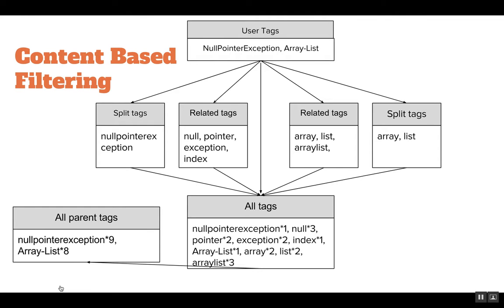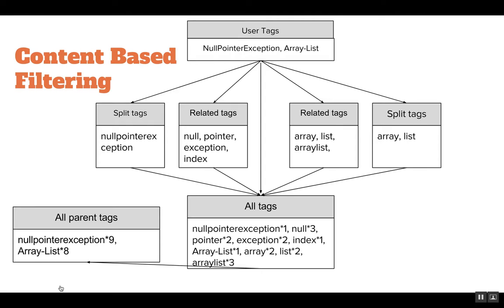So how did we use all of this that I just talked about? Okay, content-based filtering. What do we want? We want to get a proper set of TF-IDF scores for a particular document in relation to other question answer documents. So let's say a document has null pointer exception and array list in the user tags.